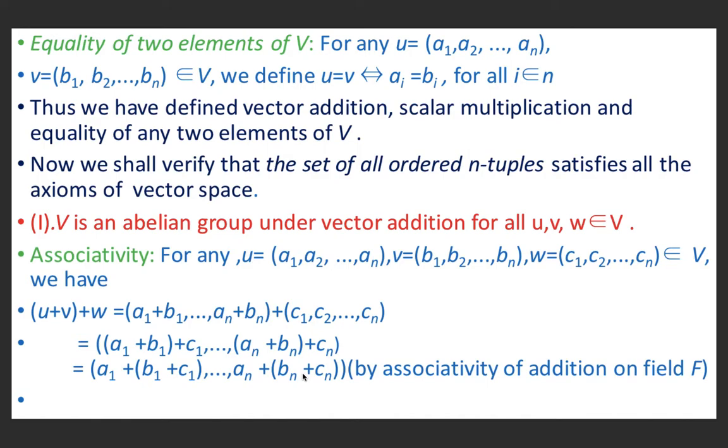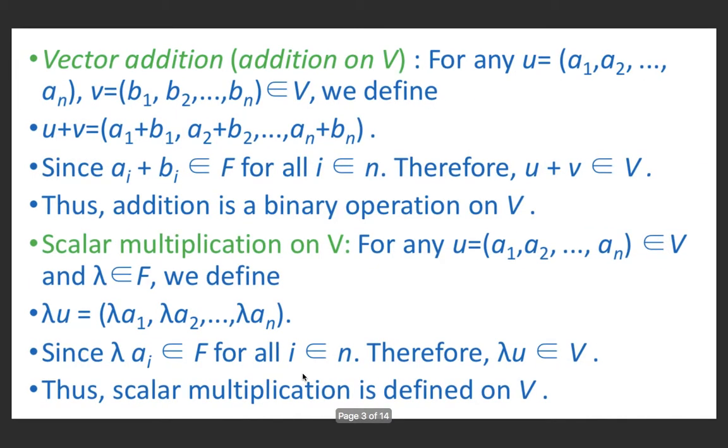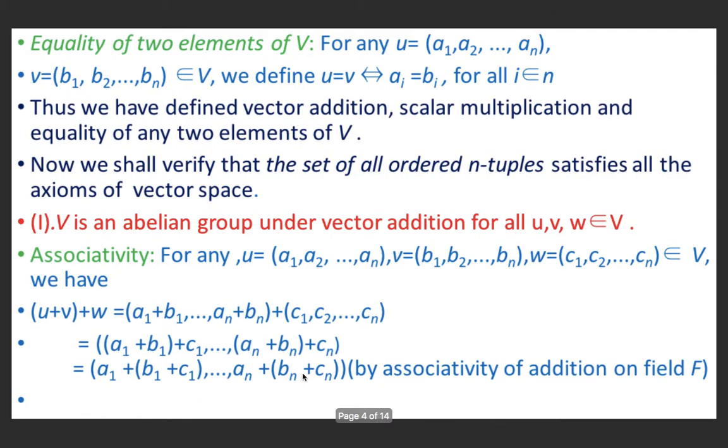Now we shall verify that the set of all ordered n-tuples satisfies all the axioms of a vector space. First of all, we will show that V is an abelian group under vector addition, for all u, v, w belonging to V. So first is the closure axiom, but it is automatically satisfied by the definition of vector addition, because if u, v belong to V, then u + v belongs to V by vector addition.